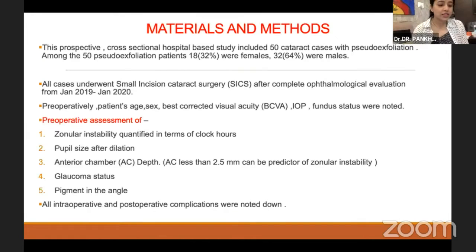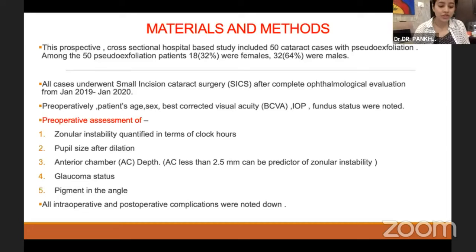Coming to materials and methodology, this is a prospective cross-sectional study done in MS Ramaiah Medical Hospital from January 2019 to January 2020, and it included 50 cataract cases. All these cases underwent SICS with IOL implantation. Details of patient's age, best corrected visual acuity, IOP, and dilated fundus findings were noted.